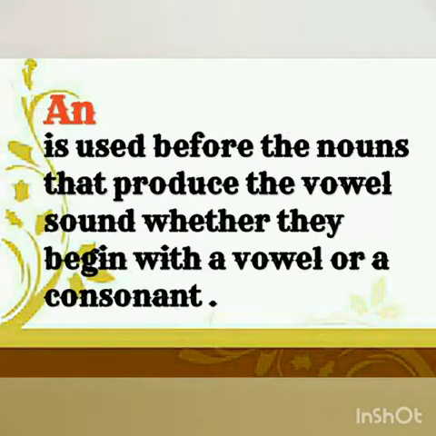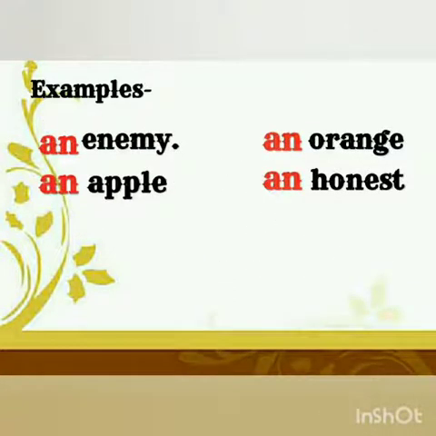Now An. An is used before the nouns that produce the vowel sound, whether they begin with a vowel or with a consonant, as an enemy, an orange, an apple, and an honest.